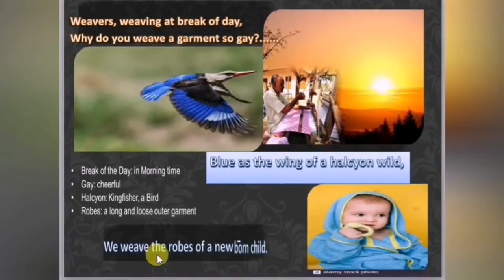The weavers reply that we weave the robes of a newborn child. We are weaving the clothes for a newborn baby who has just arrived in this world.